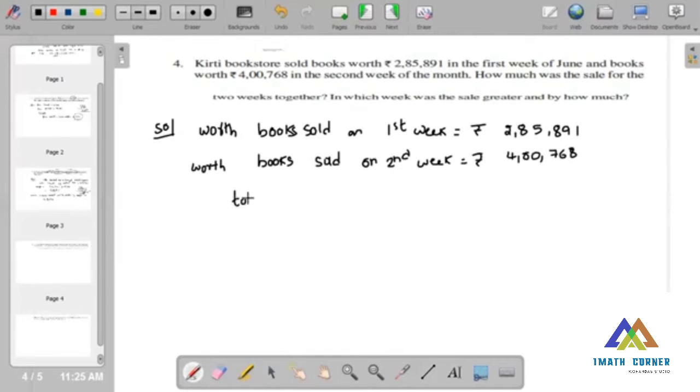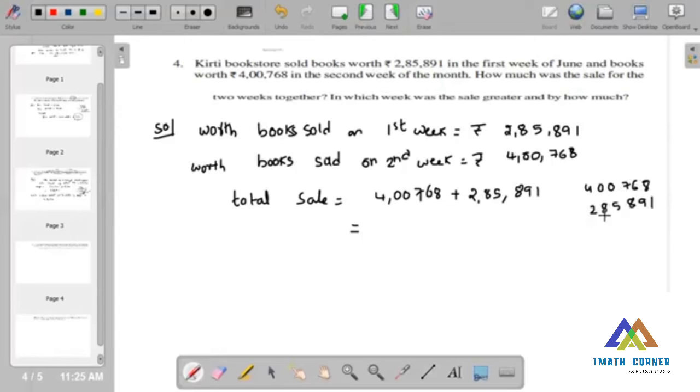So total sale is equal to 4,768, that is second week, plus 2,85,891. So here together we get some value. 4,768, 2,85,891.